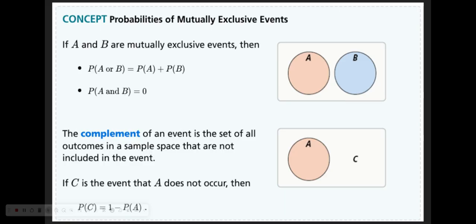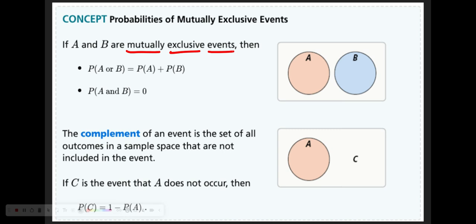All right, so today's lesson is going to be pretty vocabulary based. So, mutually exclusive events. Those are two things that cannot both happen. Think about heads or tails. You cannot have a head and a tail. It's one or the other.